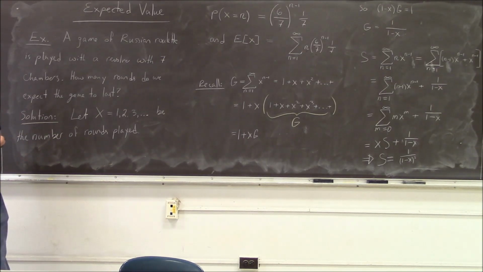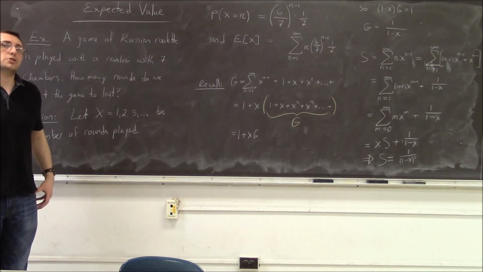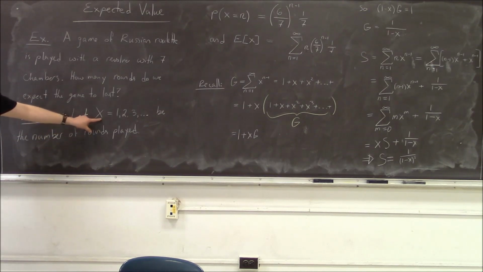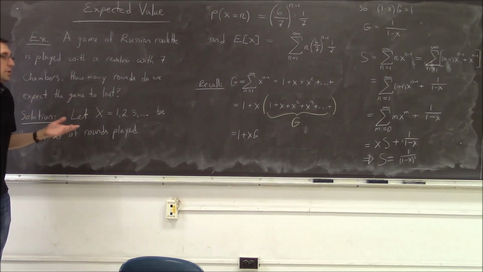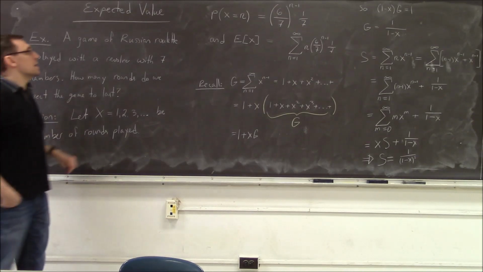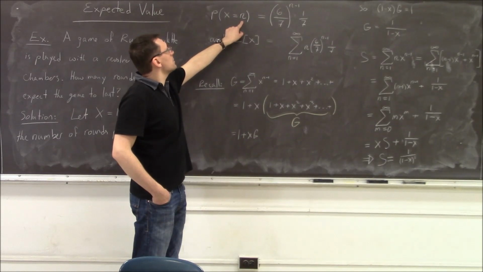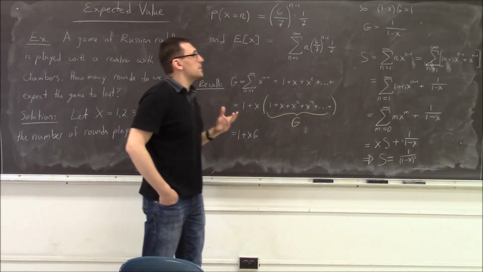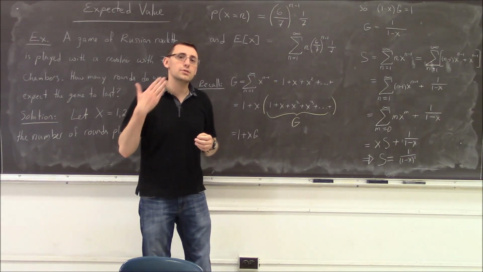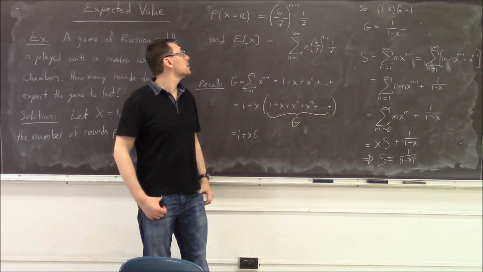So how many rounds do you think a typical Russian roulette game will last? Let's suppose that x equals 1, 2, 3, a positive integer, represents the number of rounds. Then the probability that the game lasts for n rounds is the same as the probability that in the first n-1 rounds the bullet is not fired, and on the very last nth round the bullet is fired.